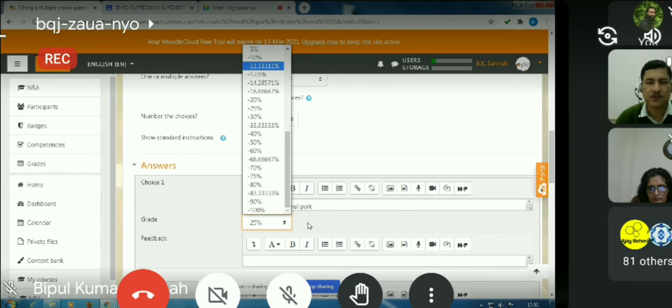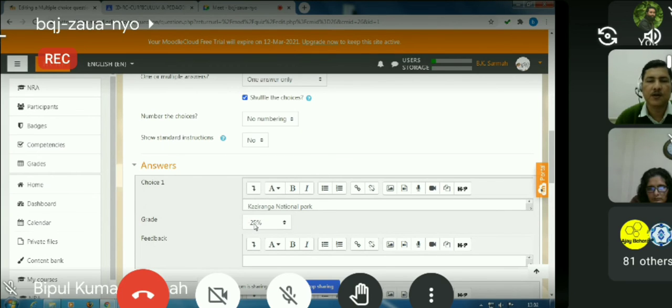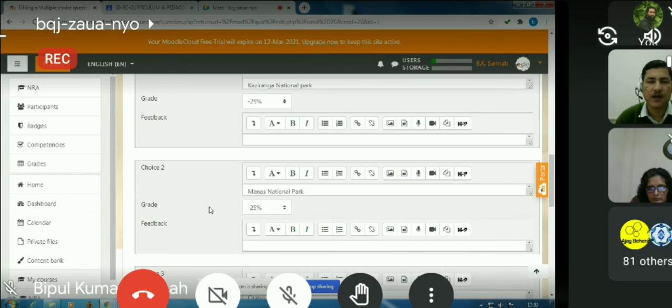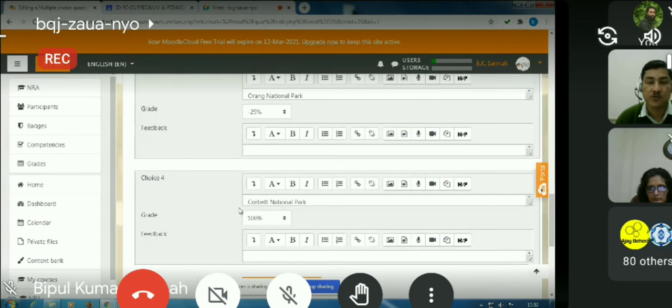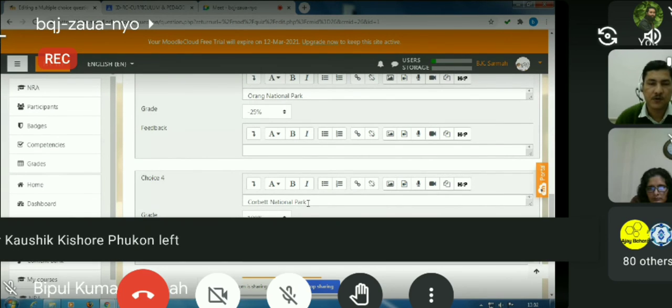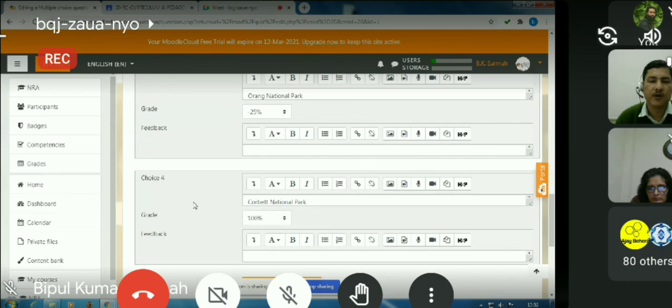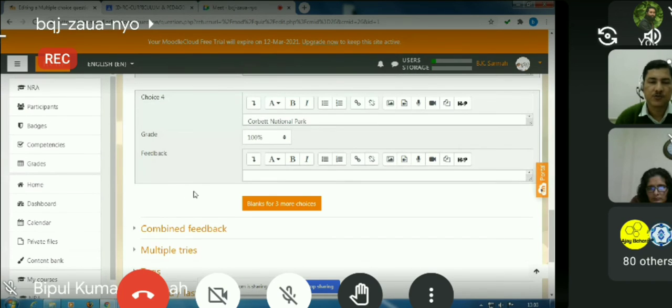So because the question is wrong, we have given a negative mark. In this way, we have added the choices: choice 1, choice 2, choice 3. And choice 4, Corbett National Park, is correct. It's not a national park in Assam. So we have given full grade over here and so on.